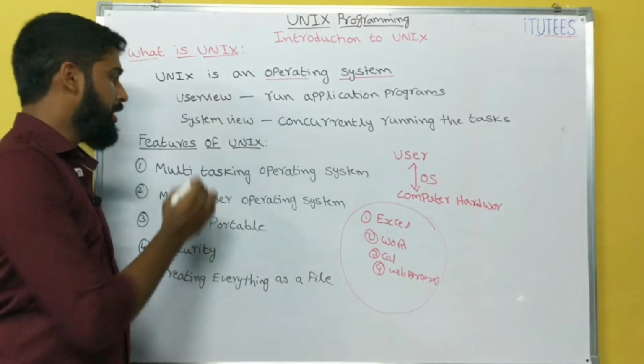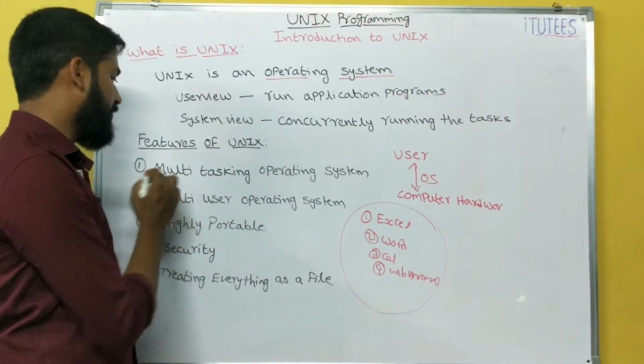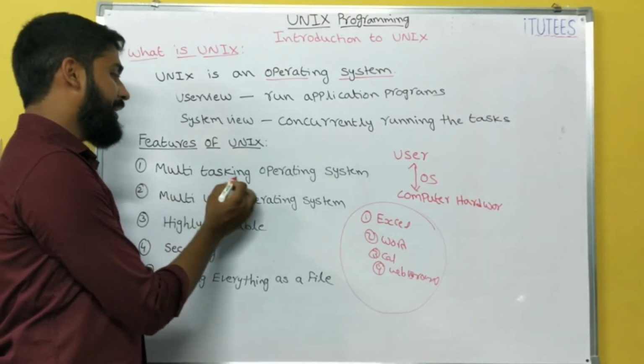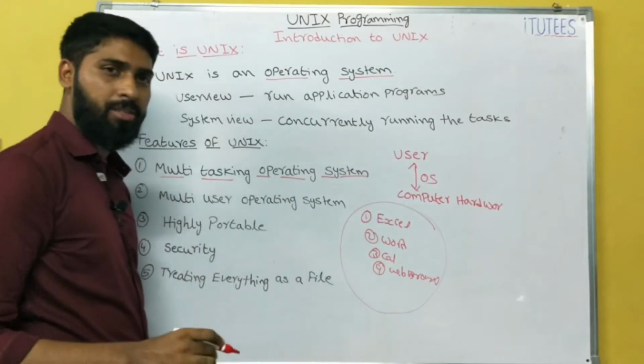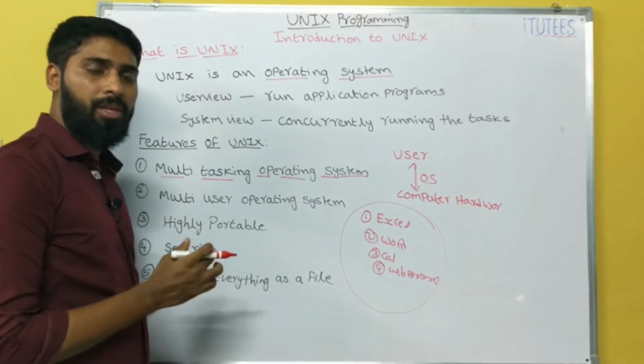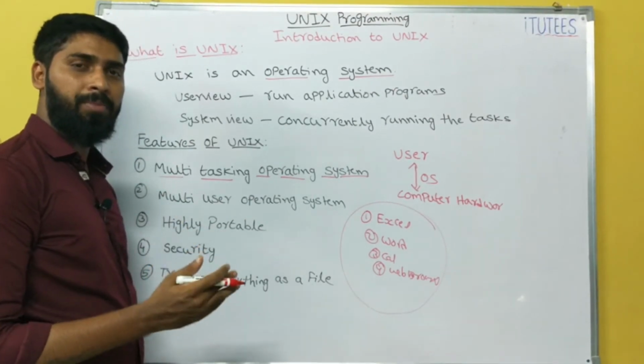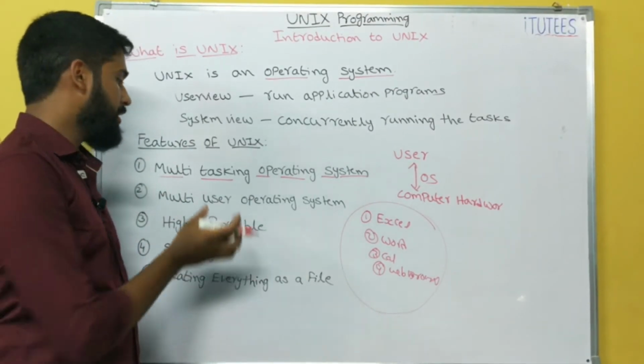Now we are going to see the features of Unix. The first feature is multitasking operating system. Multitasking means the Unix operating system can perform more than one operation simultaneously.